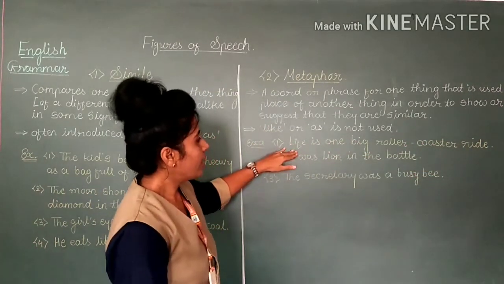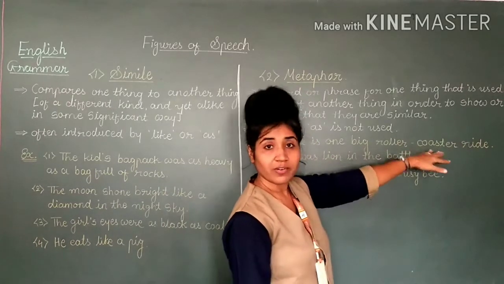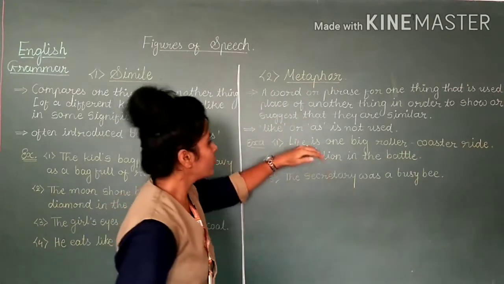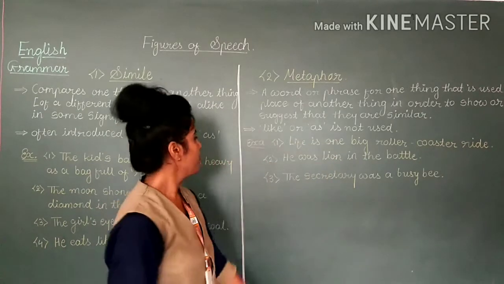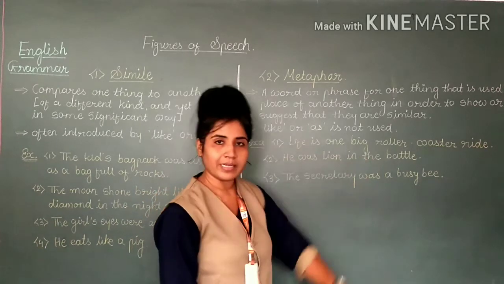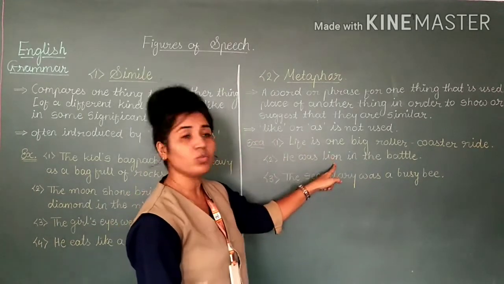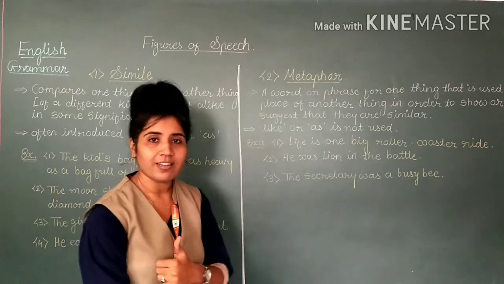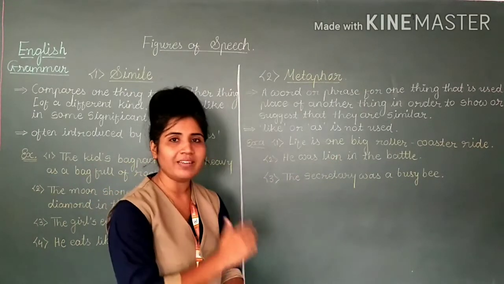So life is compared to a roller coaster ride. Okay, but the words like and as are not there. But still, comparison is there. So this is metaphor. Second, he was a lion in the battle. The person was compared to the lion in the battle. Both are different things. The words as and like are also not there, but comparison is there.